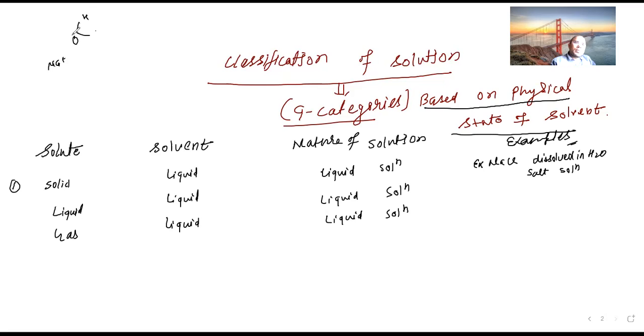Here is O minus, so it is going to be completely dissociated. So that is what forms the homogeneous solution. This is solid dissolved in liquid, that is NaCl dissolved in H2O, that is salt solution. Second example, example number 2, that is sugar solution.